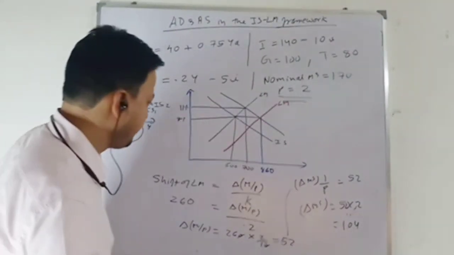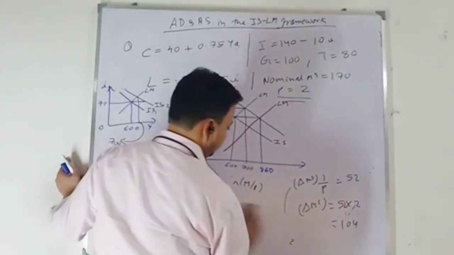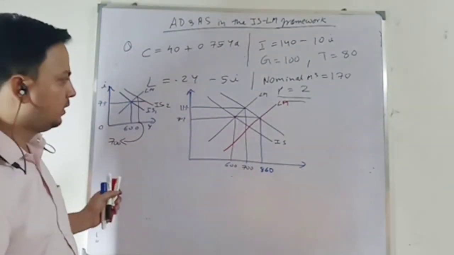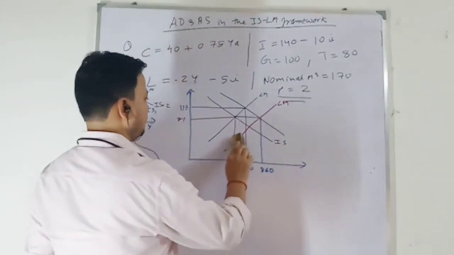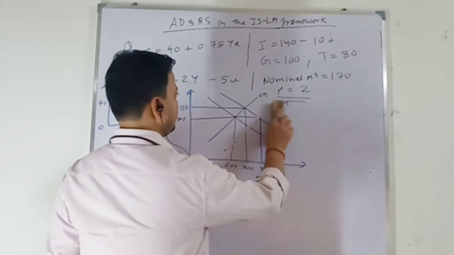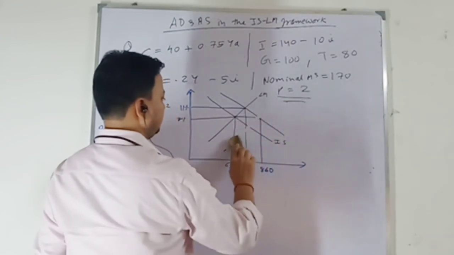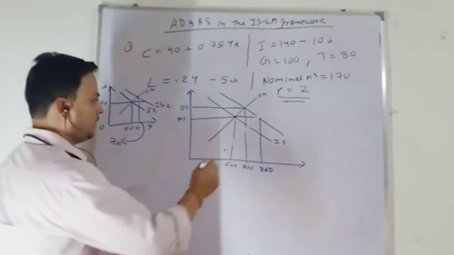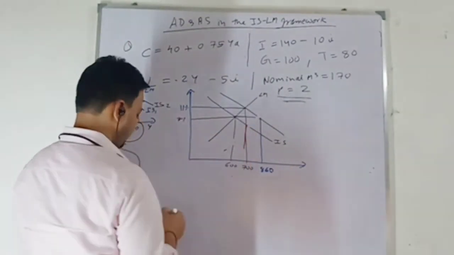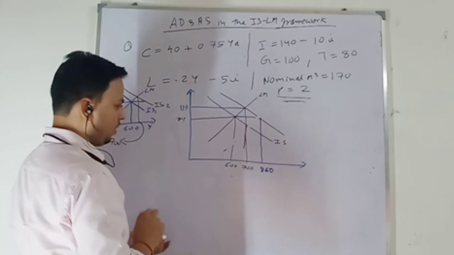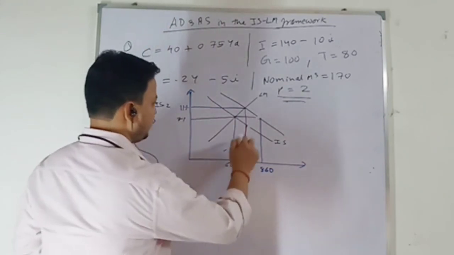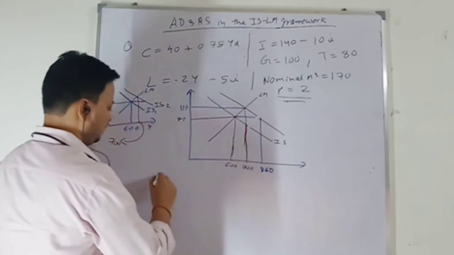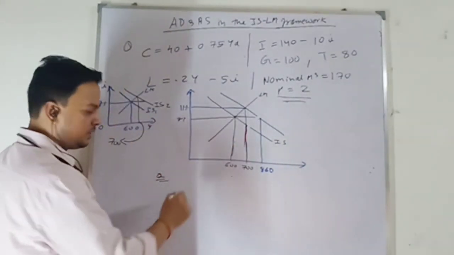Next, let's talk about the fiscal policy multiplier. Suppose I don't want this kind of situation. Now I want to know what will be my fiscal policy multiplier. Then my new equilibrium output is 700, and the rate of interest is 7%. The question is, what is the value of the fiscal policy multiplier?